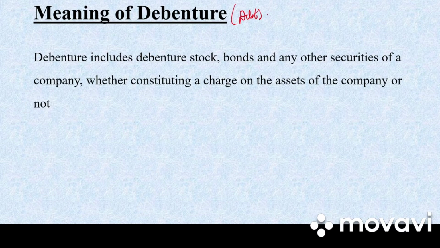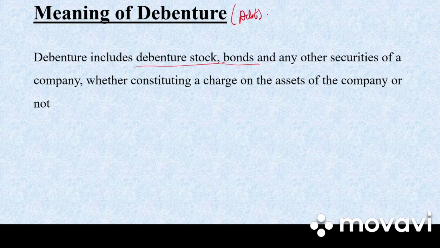Debentures include debenture stock, bonds and any other securities of a company, whether constituting a charge on the asset of the company or not. So what are the features of debentures? A debenture is usually in the form of a certificate. It is a debt taken by a company under the seal of the company. It is a contract for the repayment of principal sum at a specified date. No company is allowed to issue debentures having a maturity of more than 10 years from the date of issue.